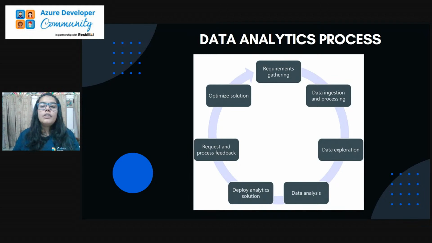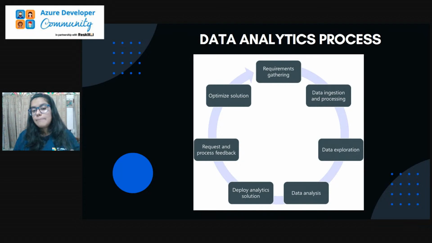Now you want the audience or other company members to recognize that and to give feedback on it, so that you can improve that data and that visualized data or stats, and further make it useful or valuable for your company. So requesting and processing feedback is again an important phase. Then we have optimized solution.